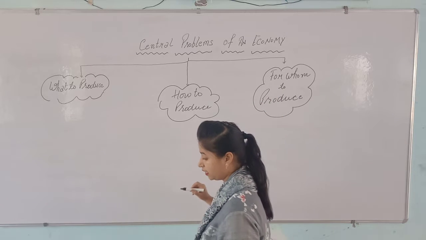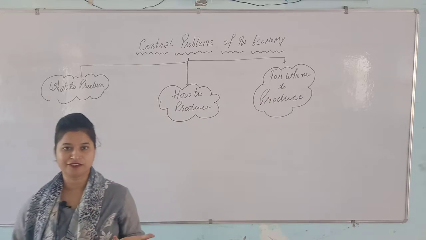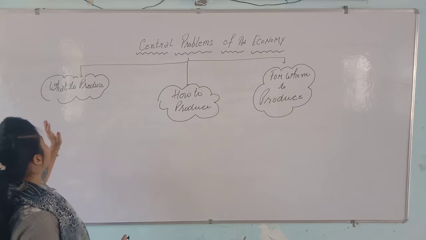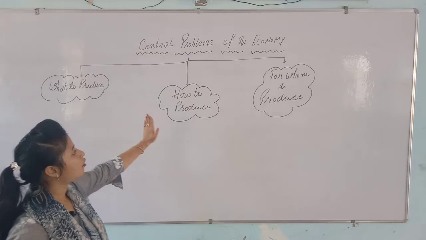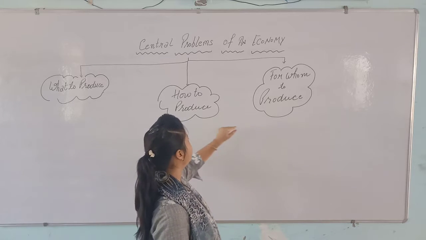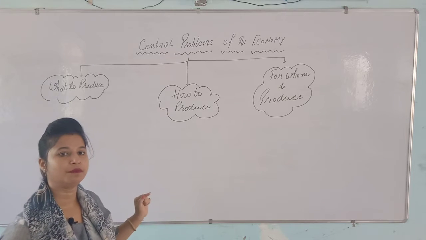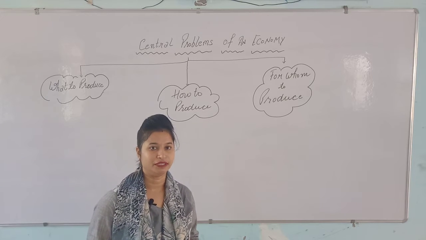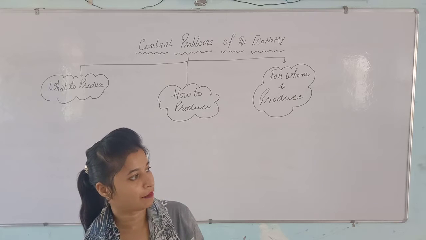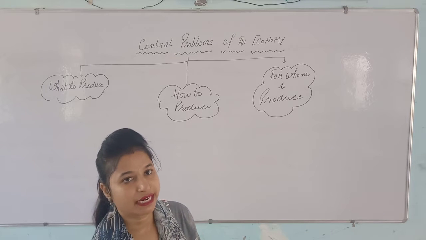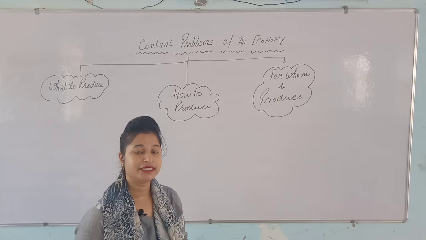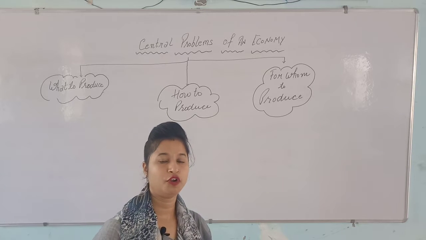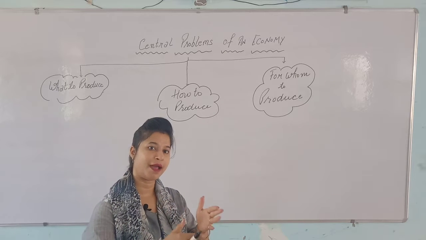It means we are talking about those kinds of problems we face in every type of economy, right? So here I am telling you about what to produce, how to produce, and for whom to produce. These three problems are the foremost problems that we face in every kind of economy, whether capitalist, or we can say private economy, the socialist economy, or public economy, and the third one is the mixed economy, which is a combination of the socialist economy as well as the capitalist economy.